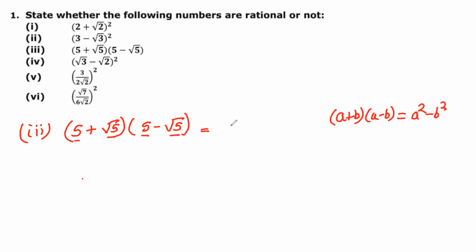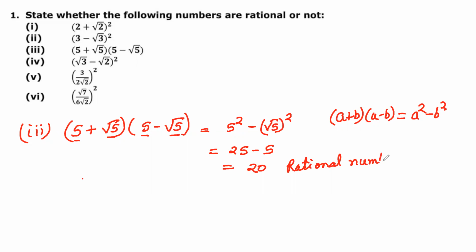So the result will be 5 square minus under root 5 square, that is 25 minus 5. Hence it is 20, and this is a rational number. Okay, so the third one is also done. Second and first we have completed. Now we will move to question number 4.